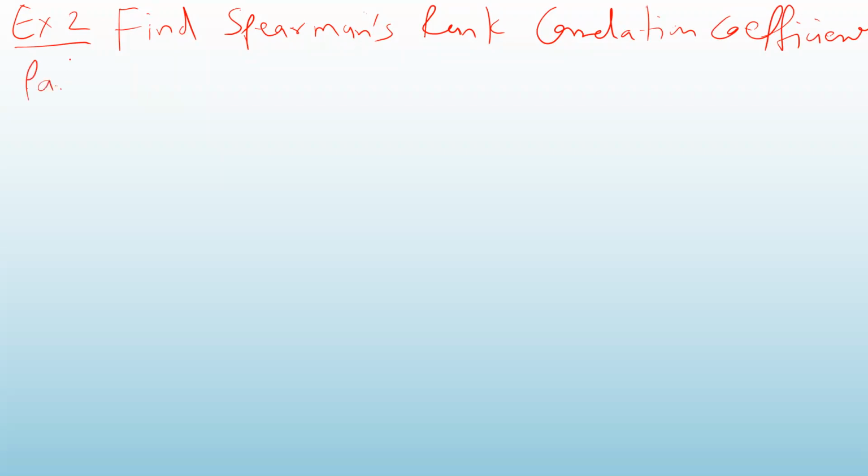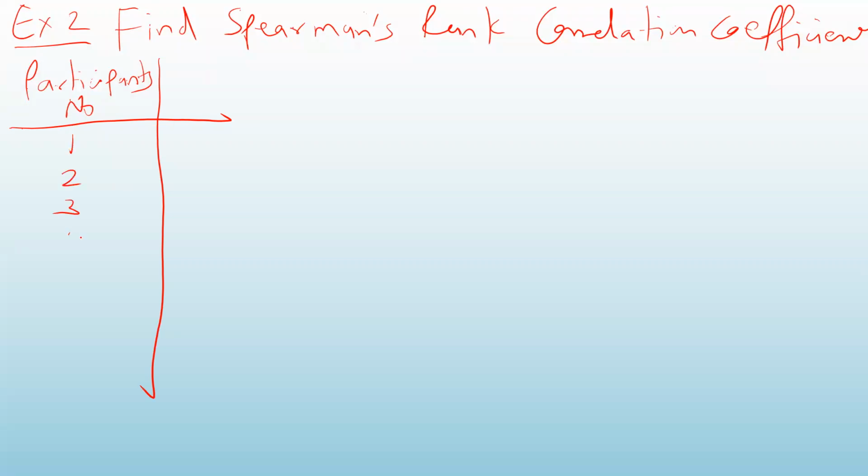Okay, so participants number 1, 2, 3, 4, 5, 6, and 7. There are 7 participants, and the judges are giving marks.